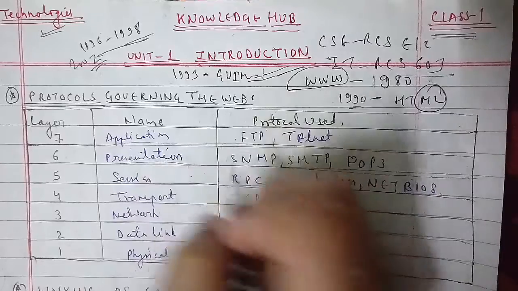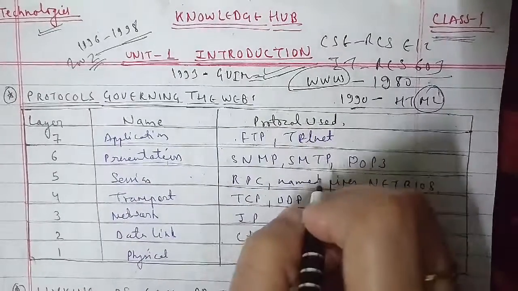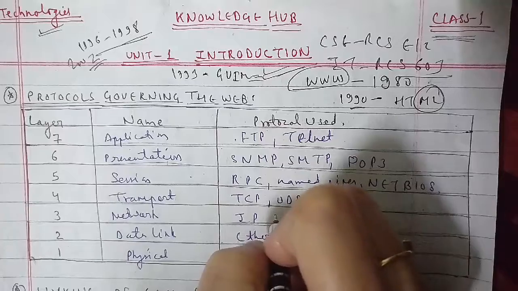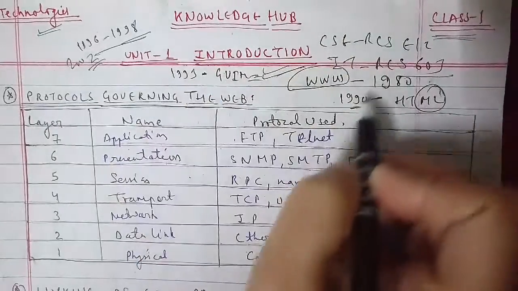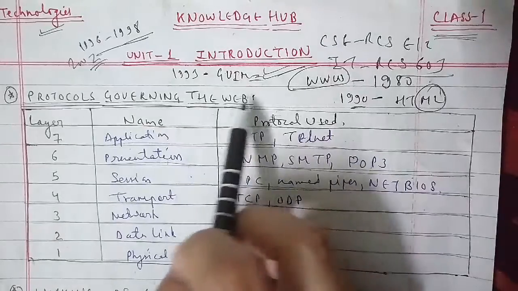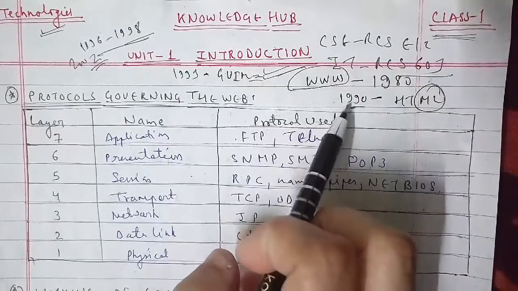So this is the growth of web technologies, from 1980 to 2002 and till date, enhancing day by day.